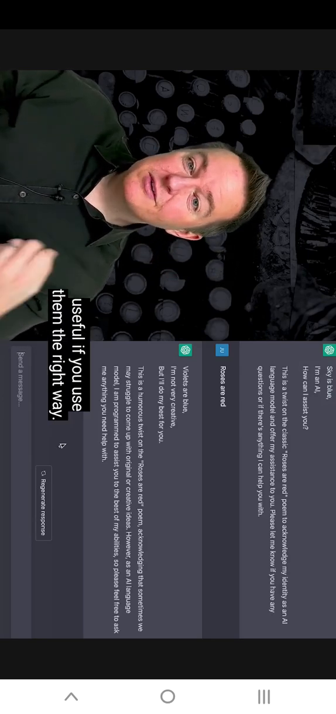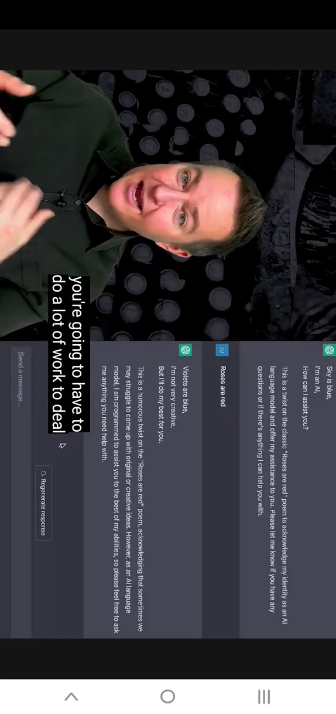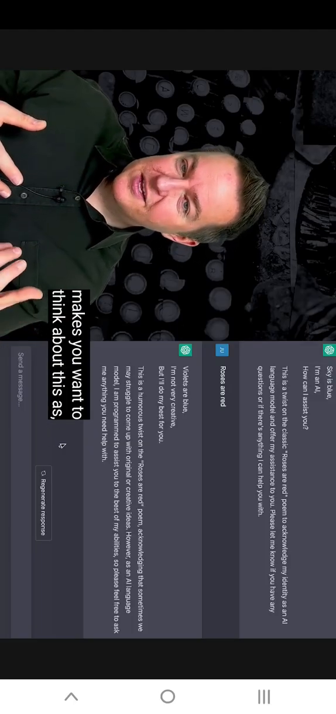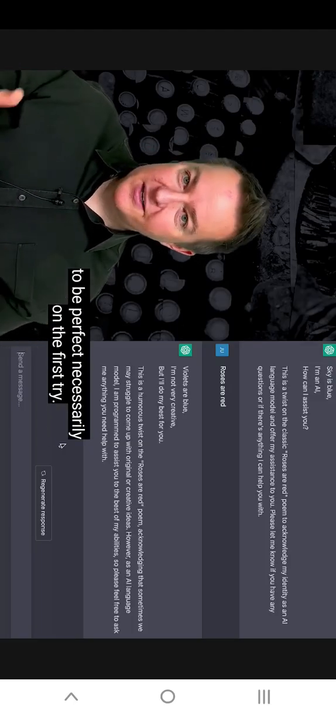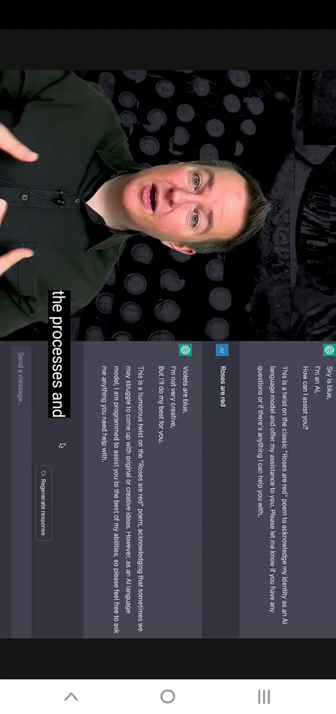It's really powerful and useful if you use them the right way. If you aren't using the models the right way, or you're trying to fit them in for a task that they're not good for, you're gonna have to do a lot of work to deal with this fundamental aspect of it. But it's also an aspect that makes you want to think about this as, you should never expect these outputs to be perfect necessarily on the first try. It's a tool that can help you get an output that you want, but it's not necessarily perfect on the first try. There may be errors, there may be variation, and you need to build that into the processes and the other things that you build around the tool.